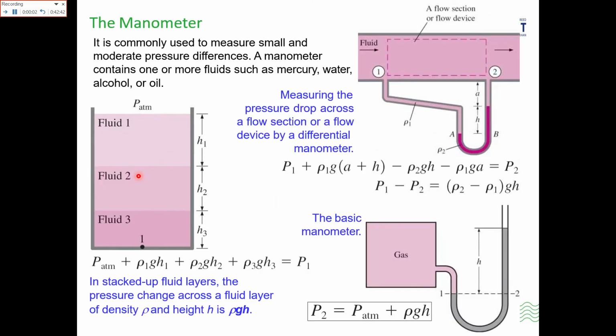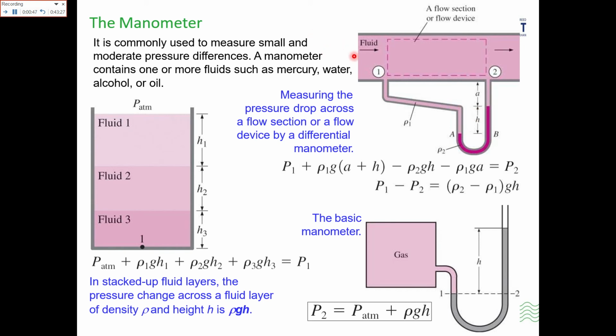Now, manometers. A manometer is a device commonly used to measure small or moderate pressure differences. A manometer contains one or more fluids such as mercury, water, alcohol and oil. Fluid comes in, fluid comes out, and this is basically a manometer. The height between these two limbs tells you the value of the pressure. Here the height is A, and the difference between these two is H.